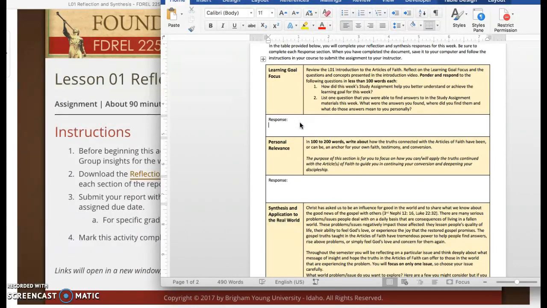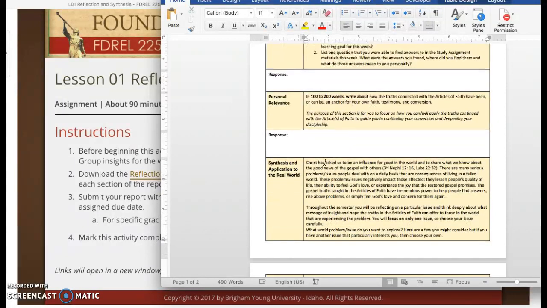It's easy to go on and talk and talk. It's hard to keep things simple. You'll notice on this next one with personal relevance, in 100 to 200 words. In other words, if you do 75 words, then you're going to be docked. If you do 225 words, you're going to be docked. Please keep it to between 100 and 200 words. And then you'll give your personal relevance about this particular article of faith.